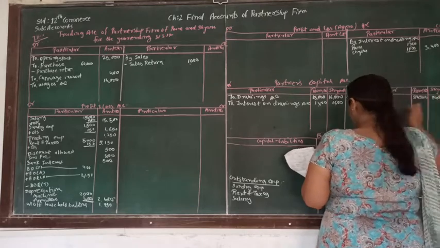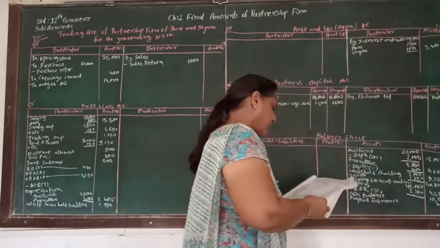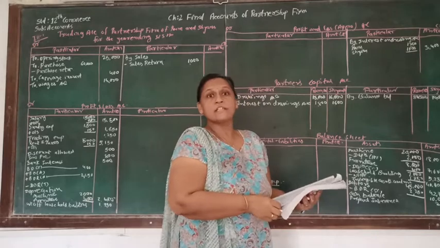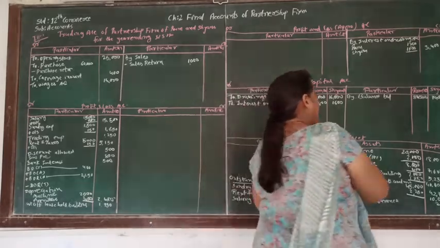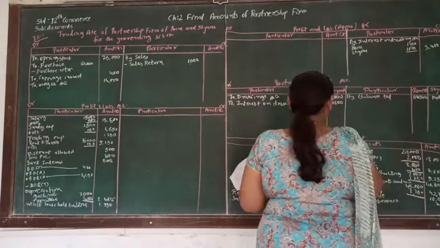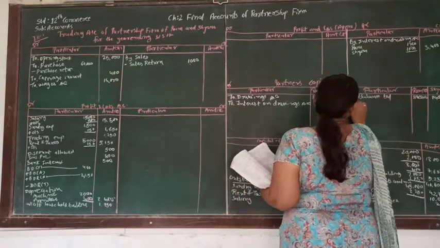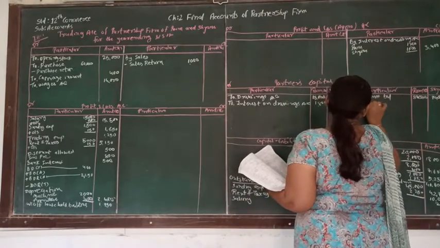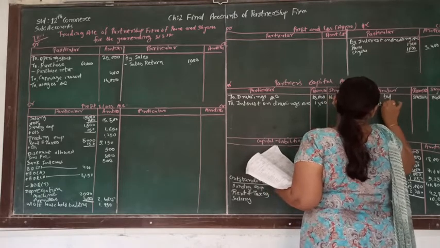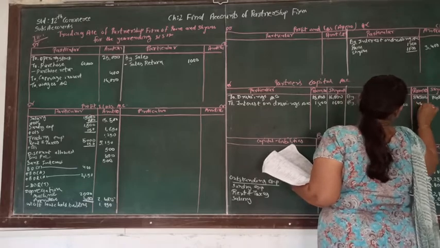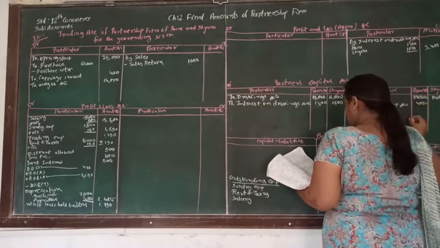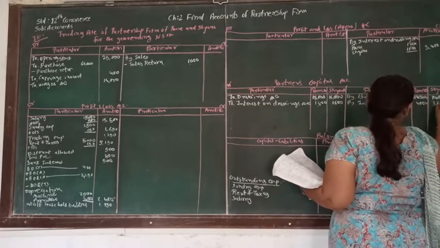And here we can see adjustment number 2, that 5% interest on partner capital is supposed to be chargeable. So 5% of 80,000 will be 4,000, and 5% of 70,000 will be 3,500.